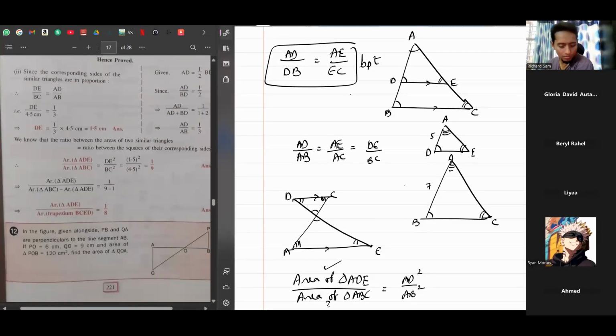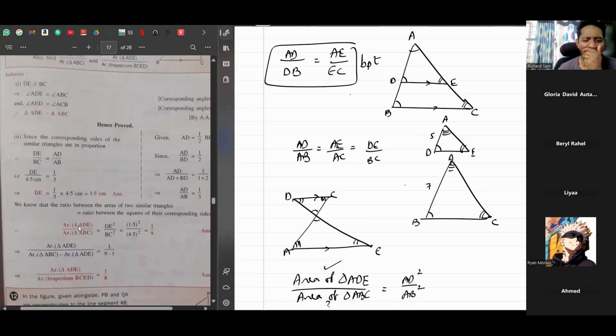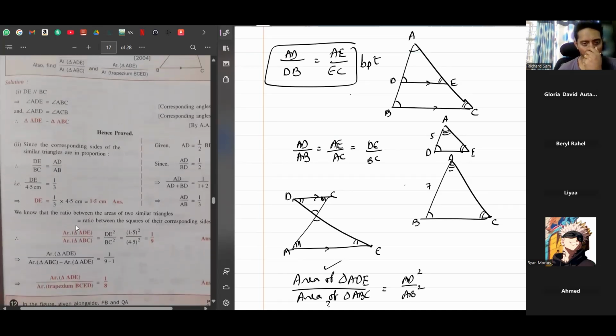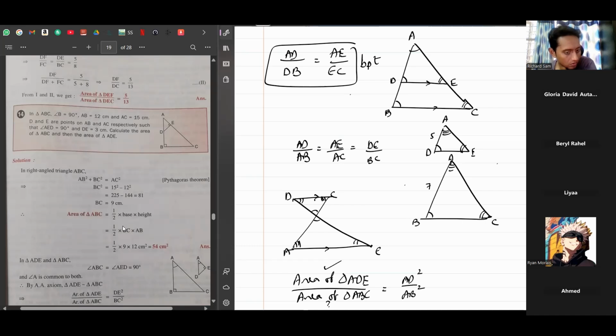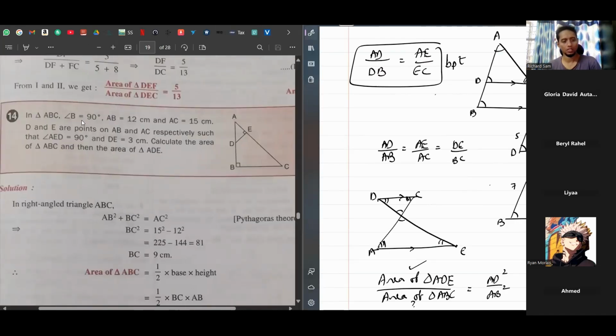Okay, note this down. All right, look at this question here, example 14. So what all we have here: angle B is 90 and this angle E over here is 90.